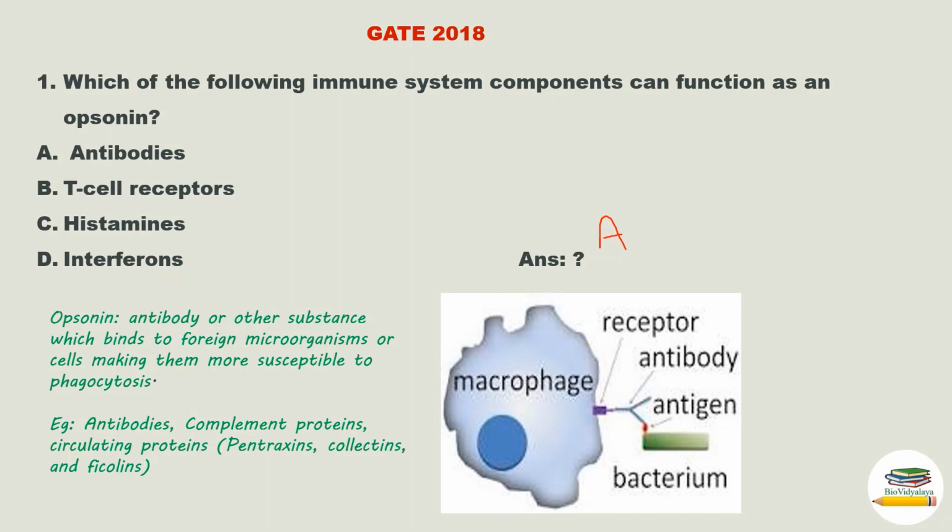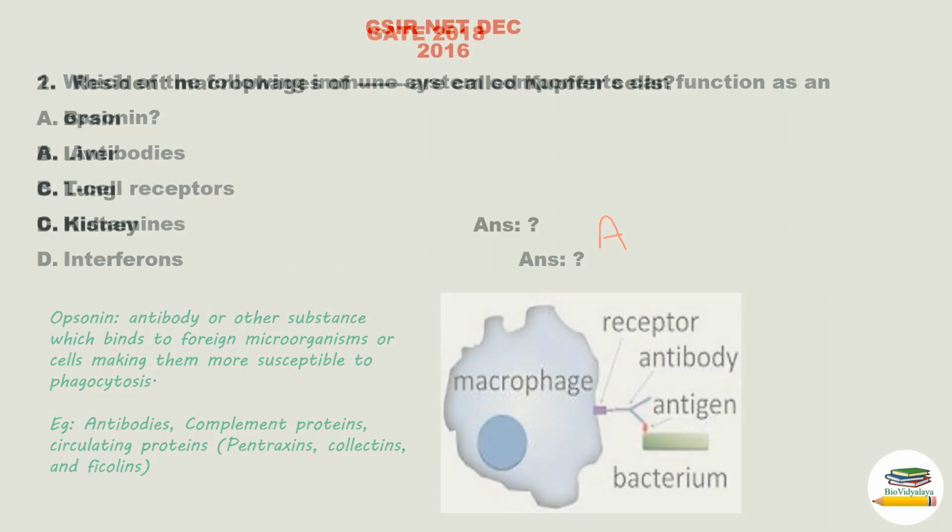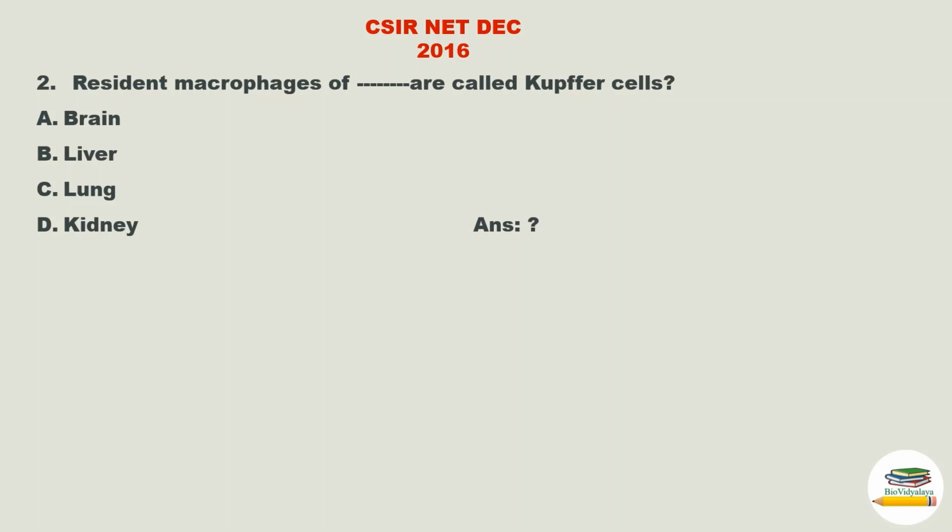Next question. This is the question from CSIR NET December 2016. Question is, resident macrophages of dash are called Kupffer cells. Options are option A, brain, option B, liver, option C, lung, option D, kidney. We already discussed this in our previous lecture video.